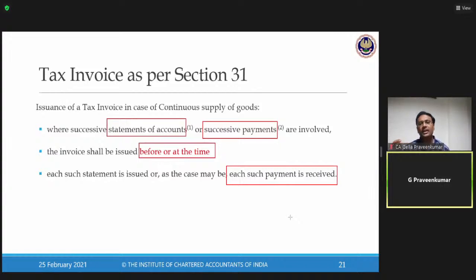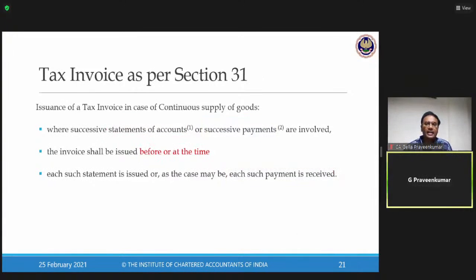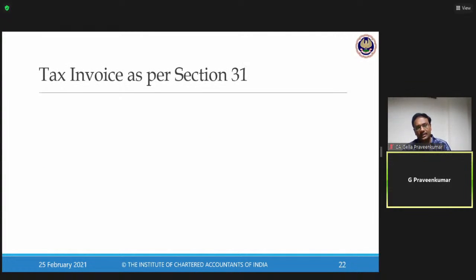If there is a successive payment, before such payment is received, as per the contract, every month 30th or 31st, I have to raise the bill. So if the payment is coming up on 5th, I'm not looking at 5th, as per the contract, 30th or 31st. So raise the bill on or before 30th or 31st. So here we are linking with the event of issuing a statement or receiving a payment.